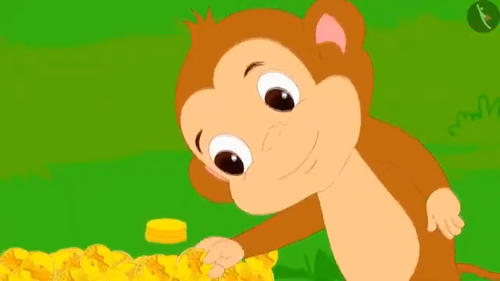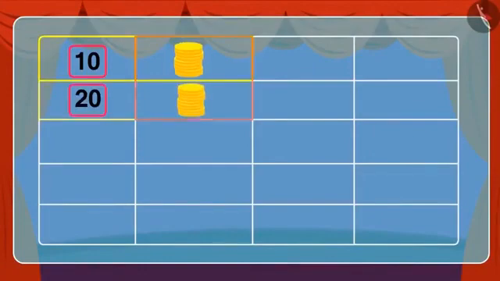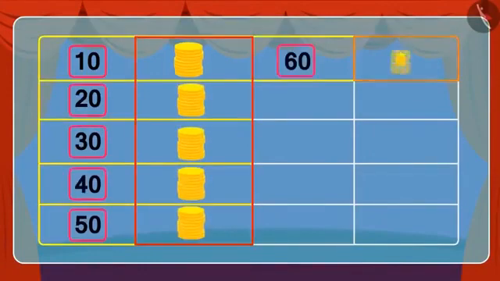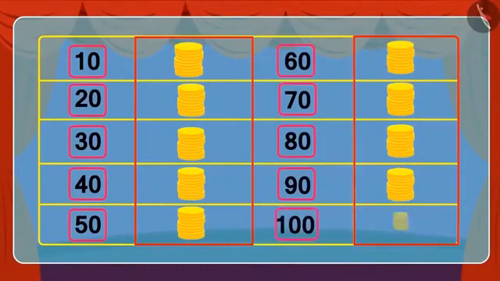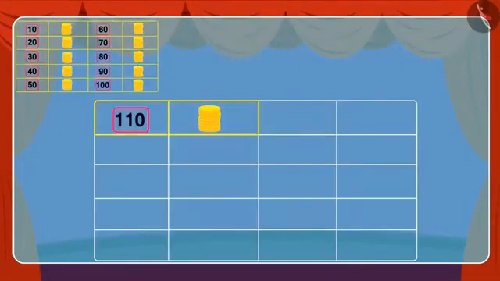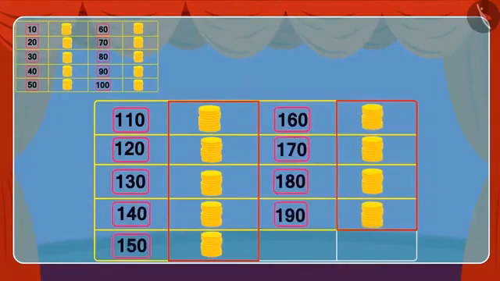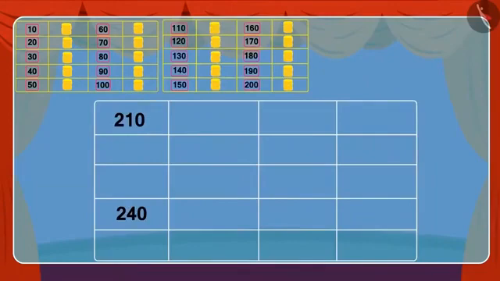Babban quickly begins counting by making a group of 10 coins. At first, he counted 100 coins by making groups of 10 coins each like this. Then he counted from 100 to 200 by making groups of 10 coins each like this.